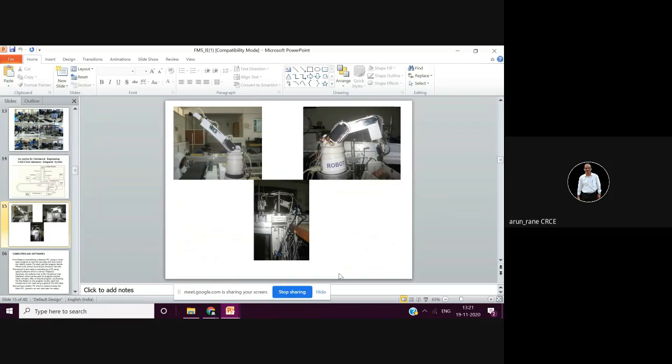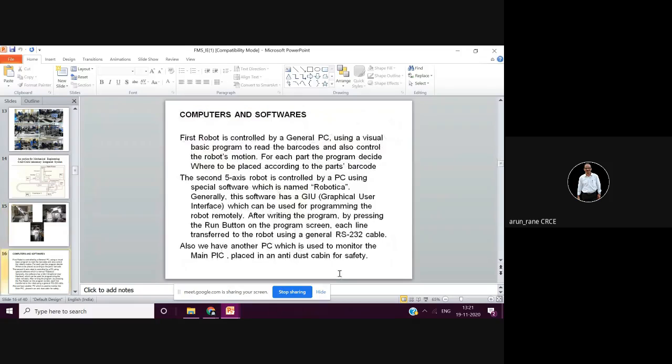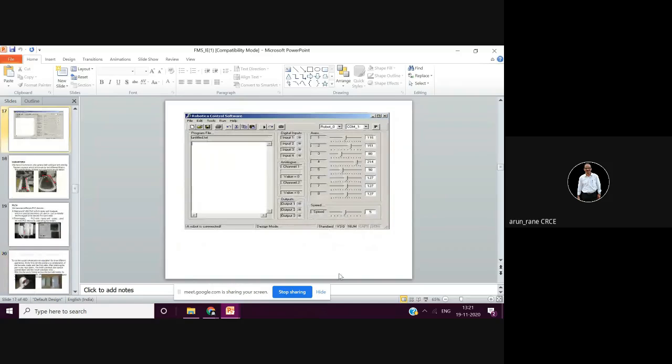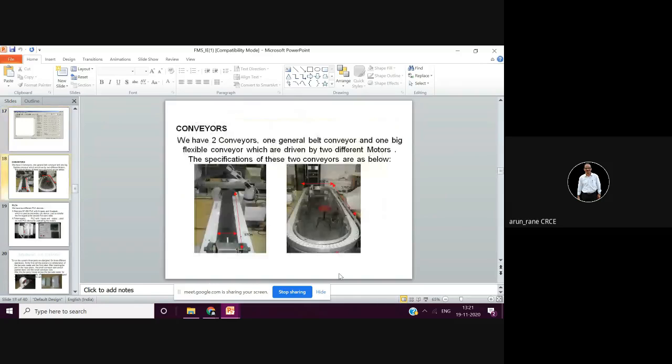Only you have to take the decision based on the ROI, return on investment. And of course, since it is flexible, you need computers and software to adapt to the changes. There is either generic software or dedicated software for controlling the robots.